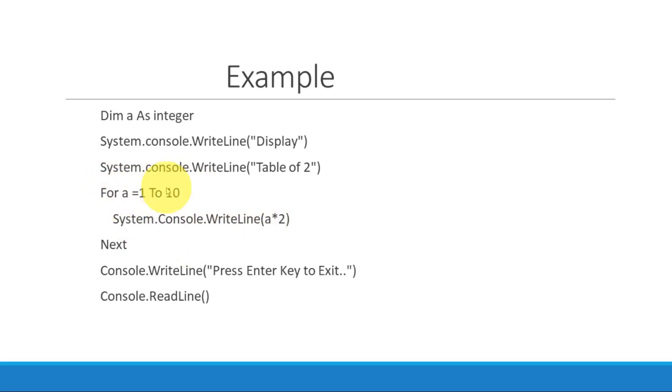So this way it will go on, until a becomes 10, because the loop has to be repeated for 10 times, 1 to 10. Then a is equal to 10, 10 into 2, 10 twos are 20. So this way it will display the table of 2 by writing 1 to 10. So this is how the for loop works. Thank you.